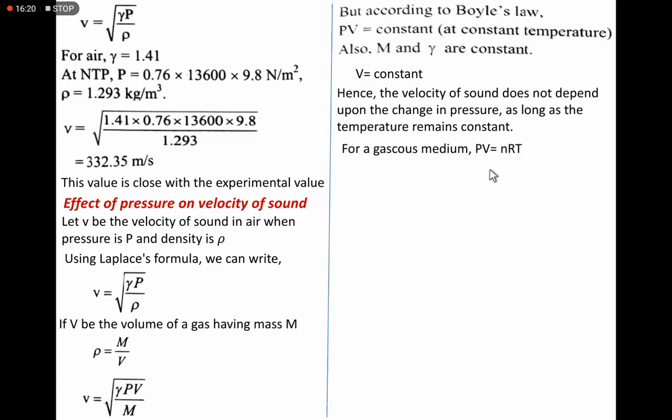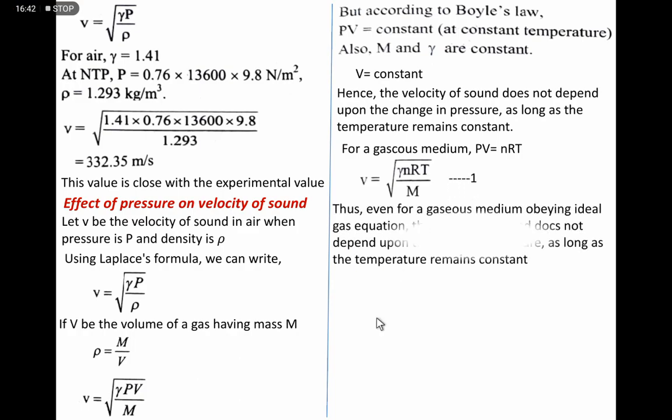Then if we consider the ideal gas equation, PV is equal to nRT, our formula becomes v is equal to root gamma nRT. Instead of PV we'll write nRT by m.